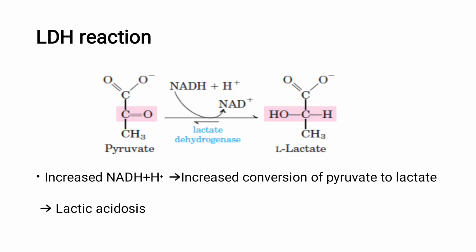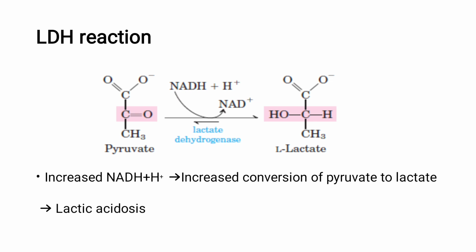because the NADH to NAD ratio is increased, there is shifting of equilibrium of the LDH reaction. LDH is lactate dehydrogenase. We all know this is the step which is seen in anaerobic glycolysis.